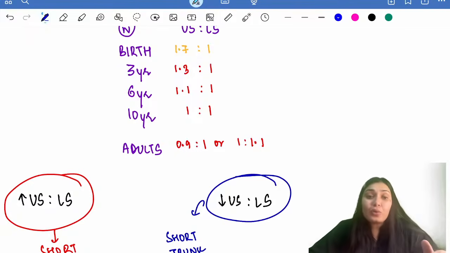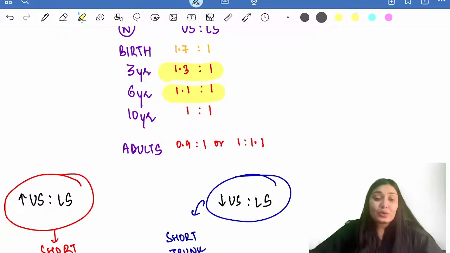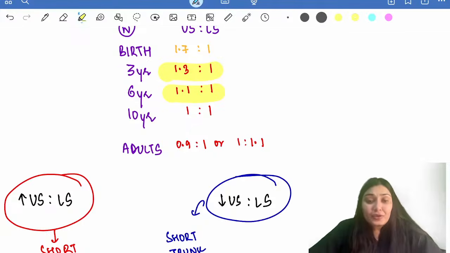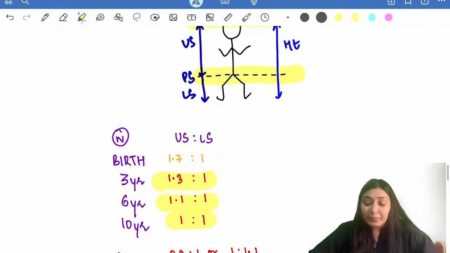And as the child grows, this ratio is going to decrease. So at 3 years of age, it becomes 1.3:1. Then it becomes 1.1:1, and thereafter at 10 years of age it becomes 1:1, and after 10 years the adult ratio is achieved. What is the adult ratio? 0.9:1 or 1:1.1. So this is all about the normal upper segment lower segment ratio.